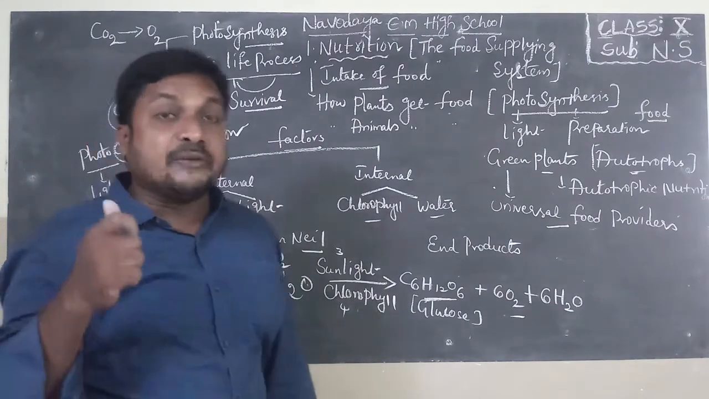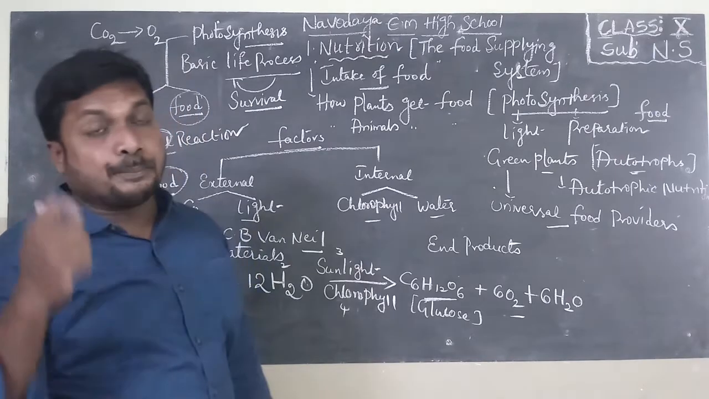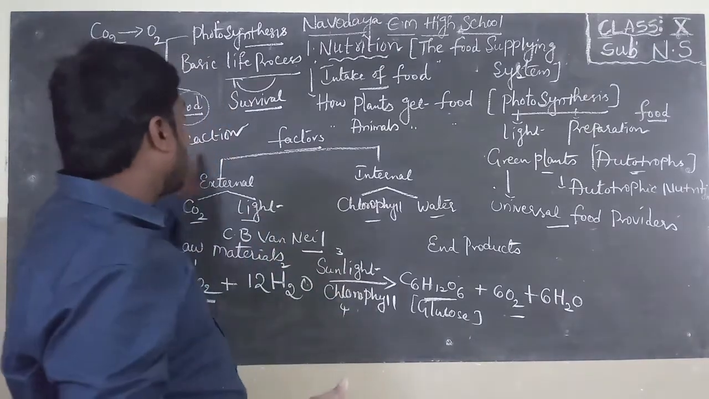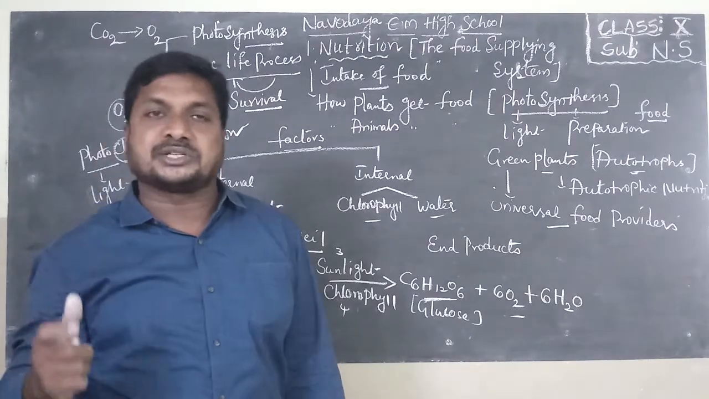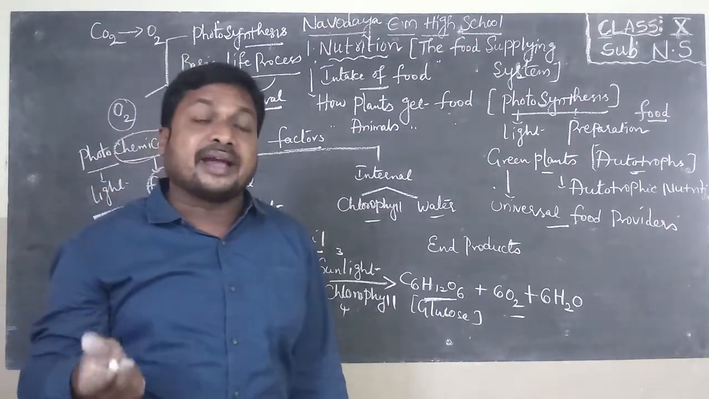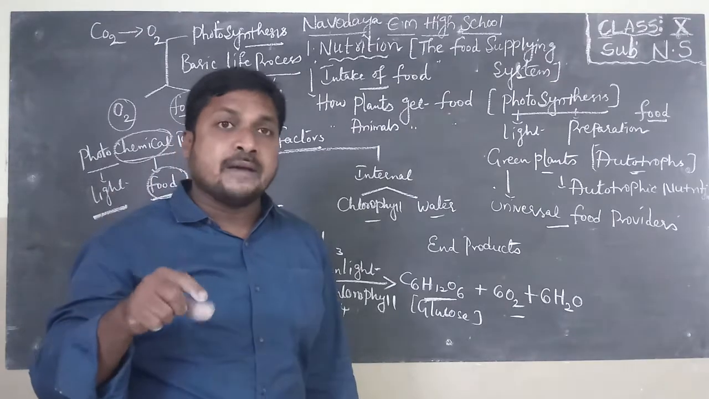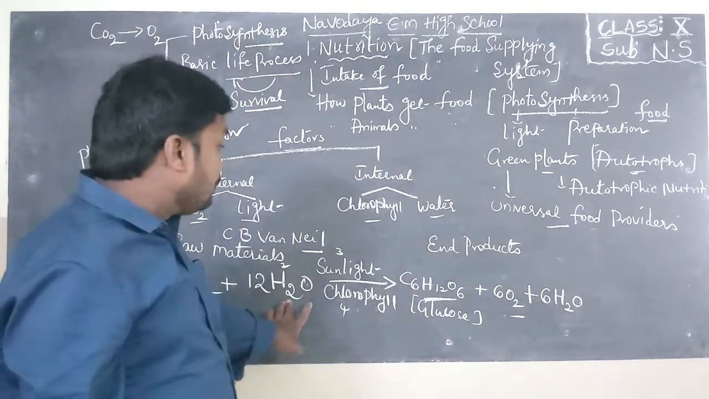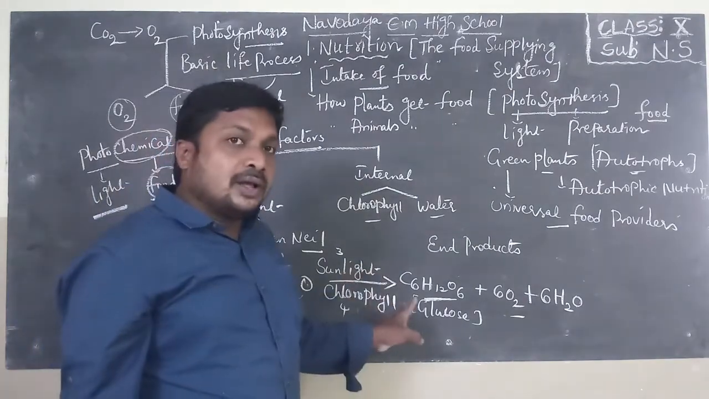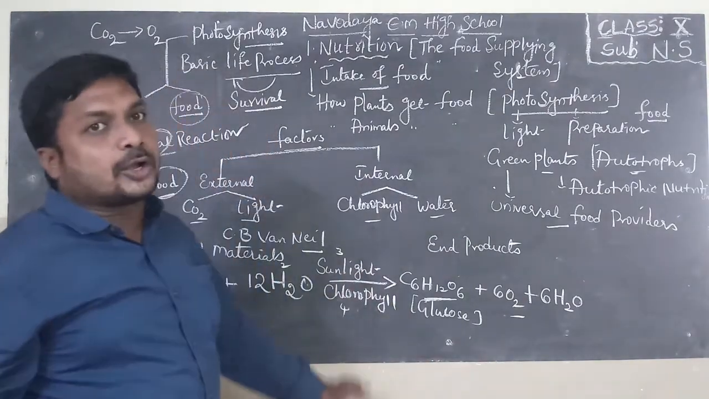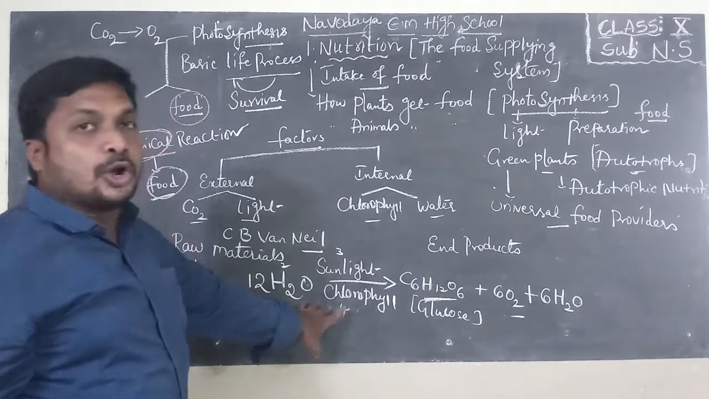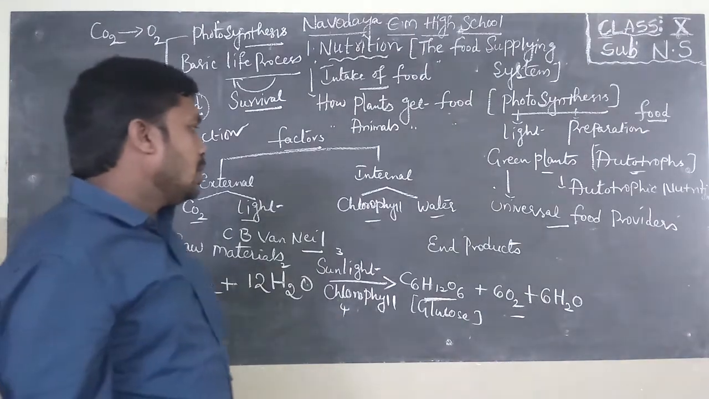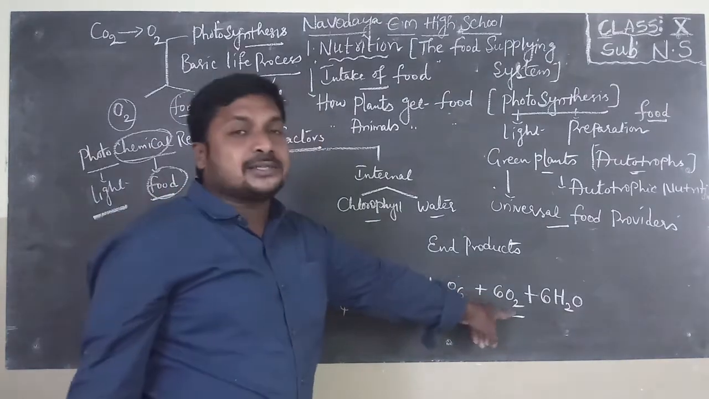Again, I repeat, the definition of photosynthesis is very important. It is a 2 marks question. Photosynthesis is a photochemical reaction. In the presence of light, a chemical reaction takes place in green plants with the help of CO2 from air, water from soil, and in the presence of sunlight. They have a green pigment called chlorophyll. This chlorophyll helps to form starch in green plants, and a gas is released known as oxygen.